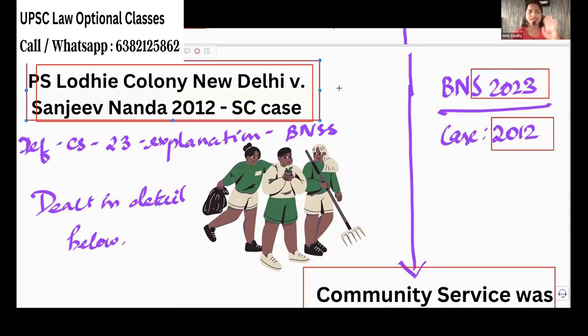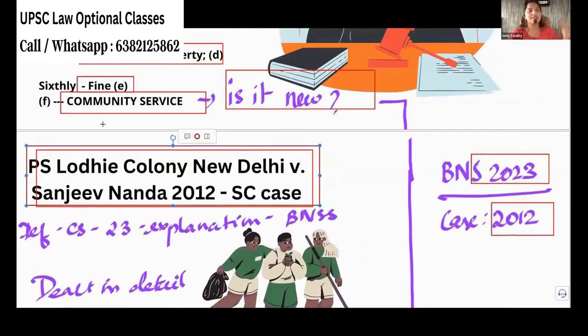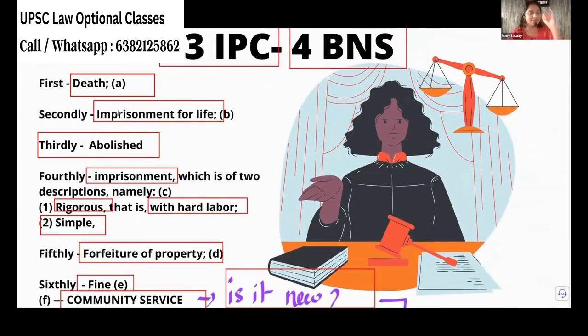Okay, so it was a usual practice. So nothing new. Now, what is the definition of community service? What are the other areas? We will see at a later point of time. We have a separate slide. Just have an idea. We are listing the punishments. We have death, imprisonment for life. Then you have two types of imprisonment, rigorous and simple. Then you have forfeiture of property and finally fine. And you have the bonus, which is community service. We are just listing the punishments.